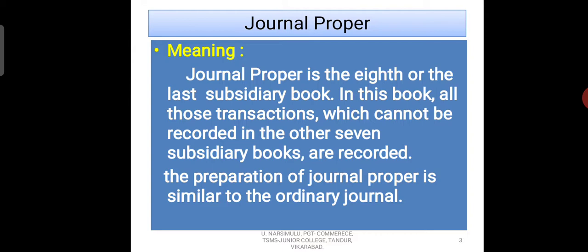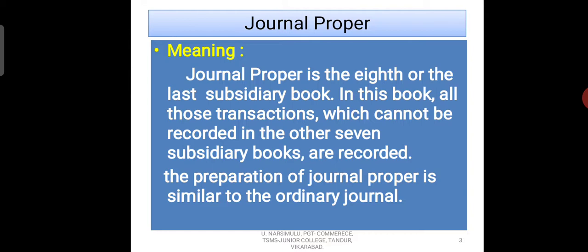What does it mean? Here we have a total of 8 subsidiary books, namely sales book, purchase book, sales returns book, purchase returns book, cash book, bills receivable and bills payable, and the last one, that is journal proper. So it is the last book in the subsidiary books. Each book we are going to use for a specific purpose.